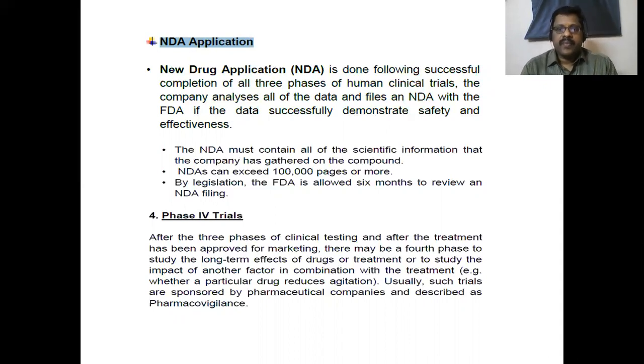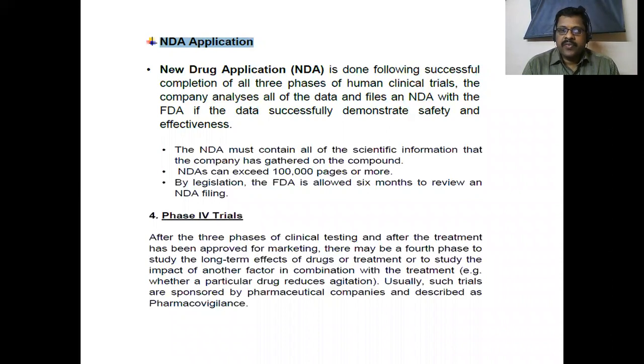After this stage, the drug molecule which is tested here attains the status of a new drug. Previously, it is considered an investigational drug. After filing the NDA with the regulatory authority, that is the new drug application, the necessary data all collected through the previous clinical trial phases will be submitted to the regulatory authorities for their approval.